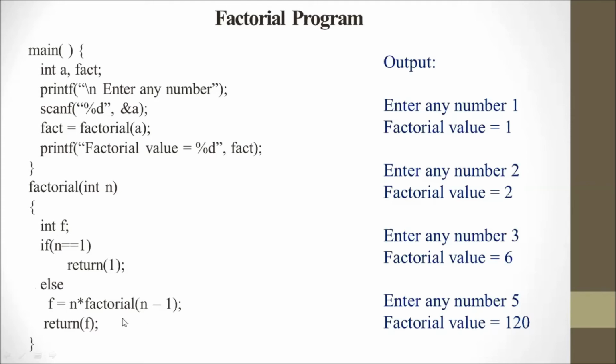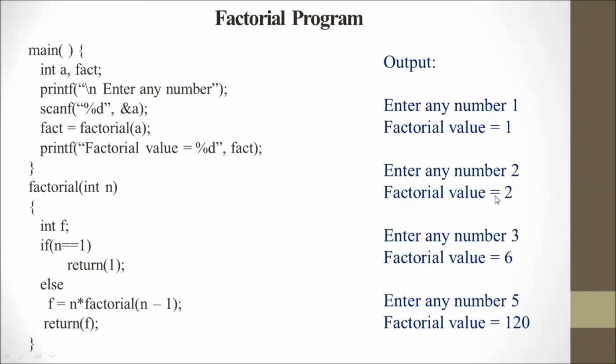So 2 into 1 means the output is 2. Then in f we store the 2 value, and here n becomes 1, so the condition is true. So if n equal to 1, the factorial calculation stops, and the result will return to the main function.